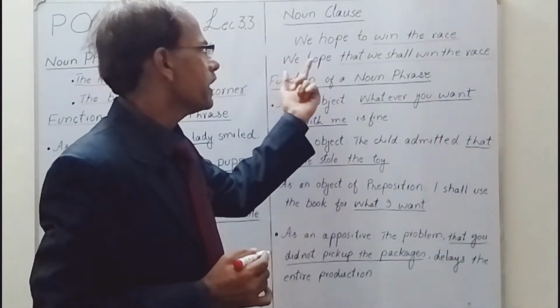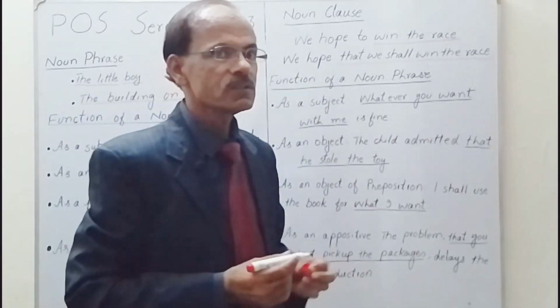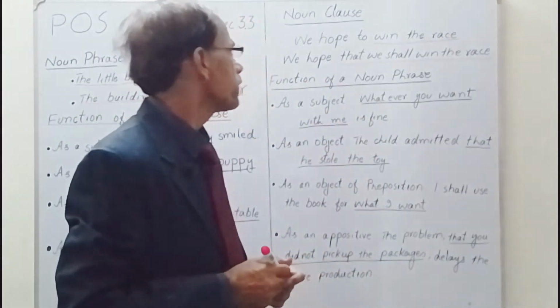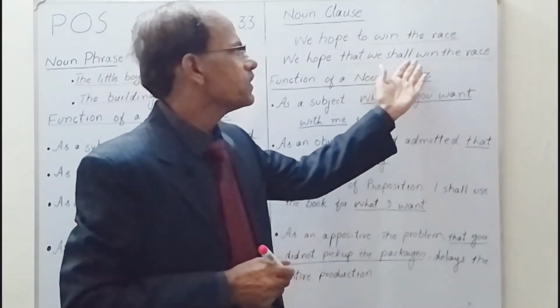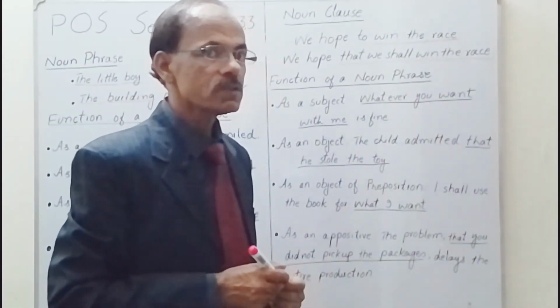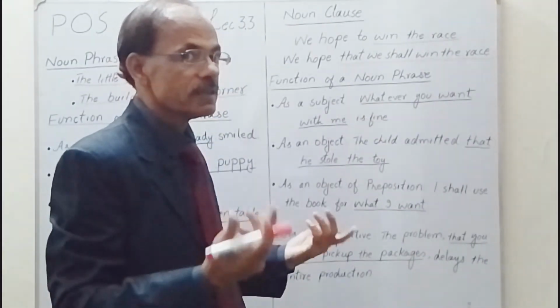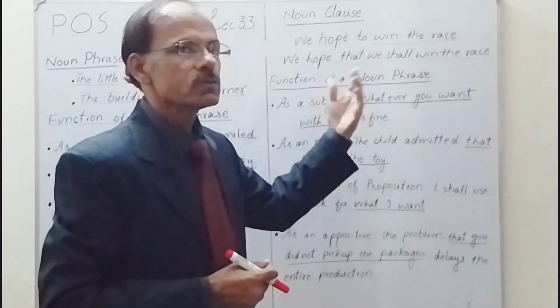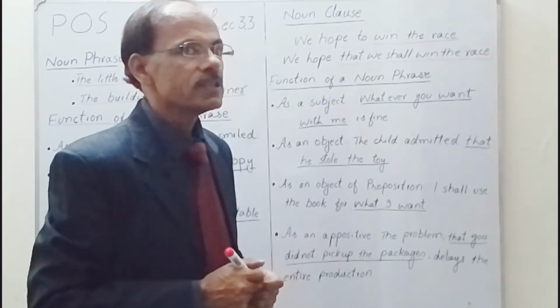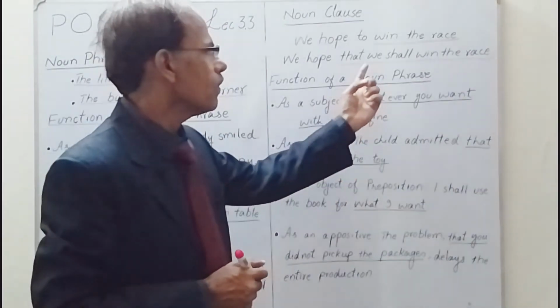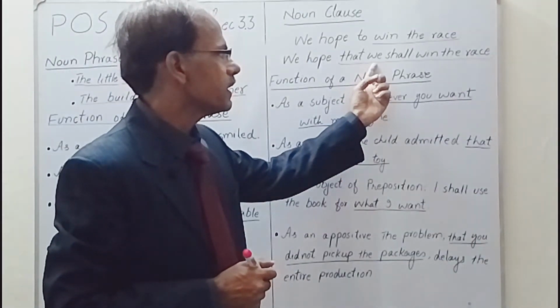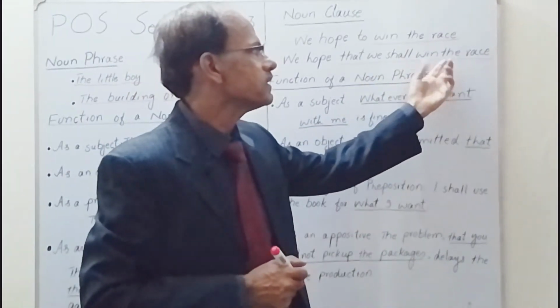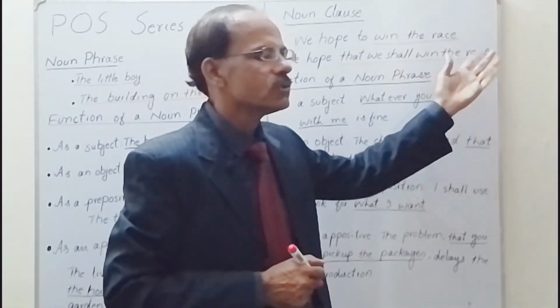We can write and say it this way, specifically in spoken English: "We hope we shall win the race." It is also correct. But in written English, we almost always use "that" or some other subordinating conjunction. So "we" is the subject and then "shall win the race" is the verb and object.